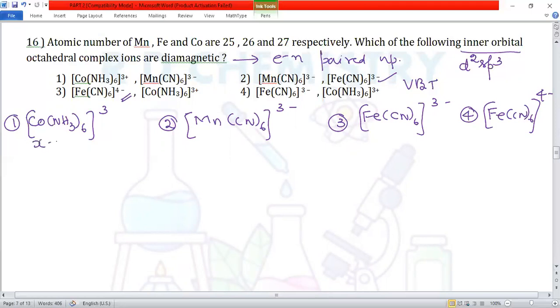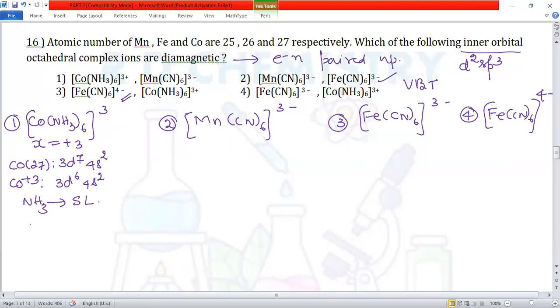So we calculate X value, X is equal to +3 here. So cobalt atomic number is 27, should be remembered. So it is 3d7 and 4s2. Cobalt +3 exists. Cobalt +3 becomes 3d6 now and 4s0, right? And ammine is a strong ligand. Electron pairing takes place. And in the presence of the ligands, the 5 d orbitals will split into t2g and eg sets.